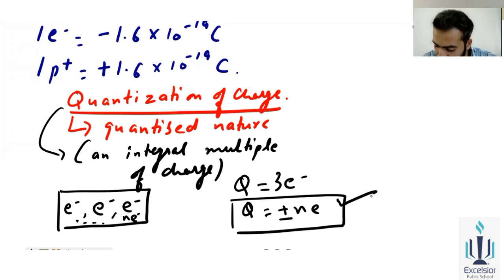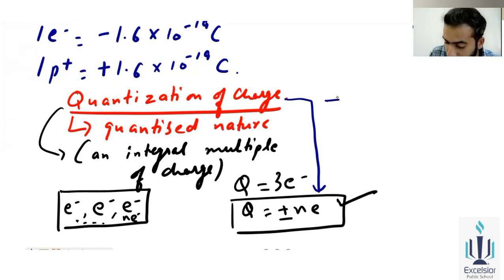So this expression is your quantization of charge, where there are n number of electrons. So charge is always quantized, a full-fledged value. One electron is quantized, three electrons is a quantized nature.